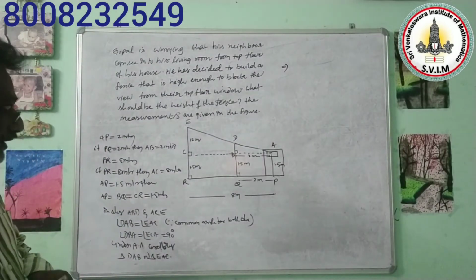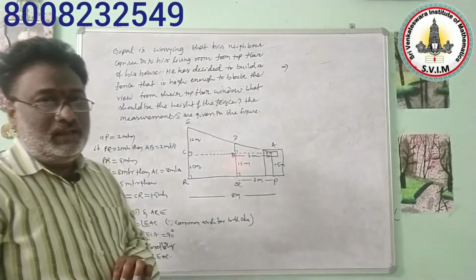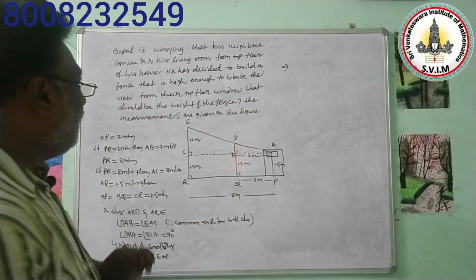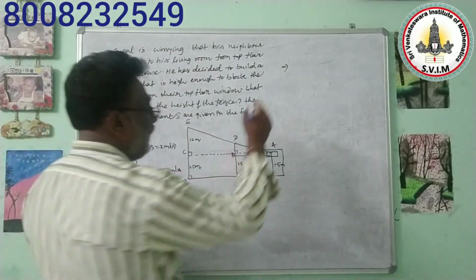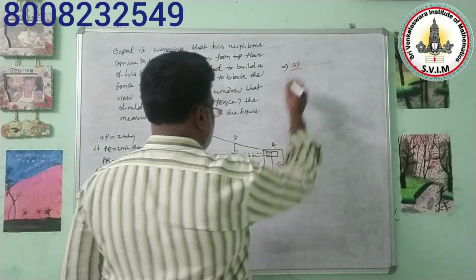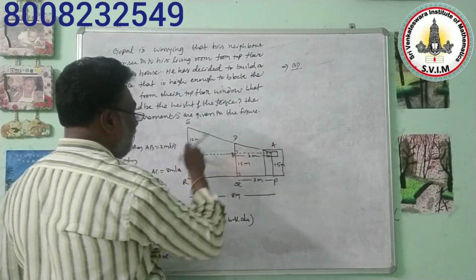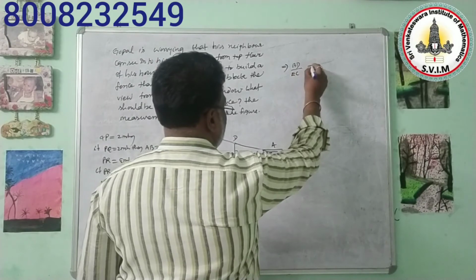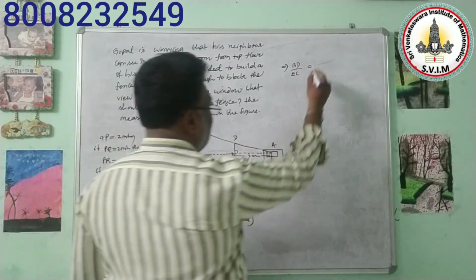EC of measurement is nothing but here 12 meters, that is equal to AD of measurement, which you haven't been given. Next, AE, that measure also hasn't been given, that is equal to AB of measure, that is 2 meters, by AC of measure, that complete measure is nothing but 8 meters.